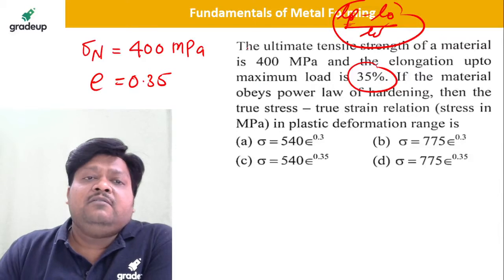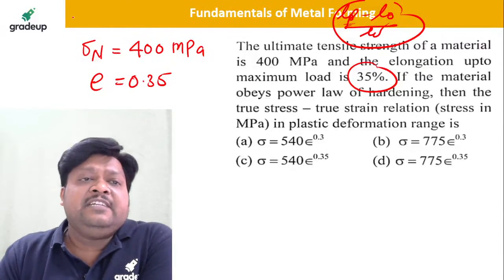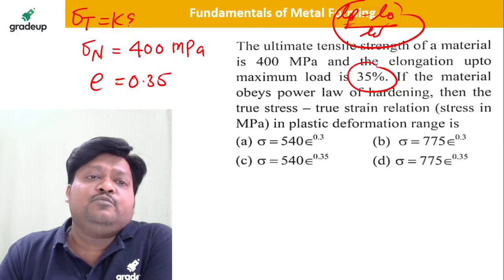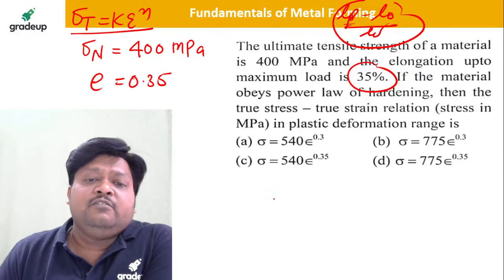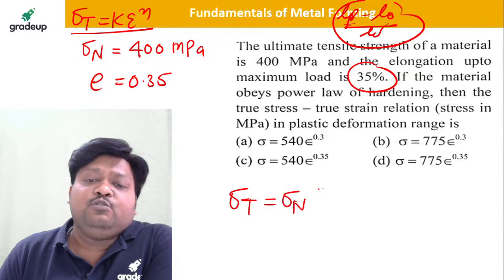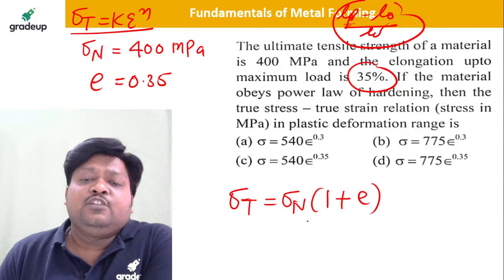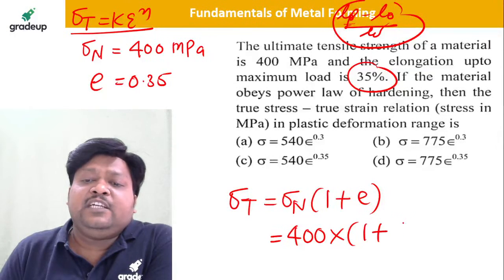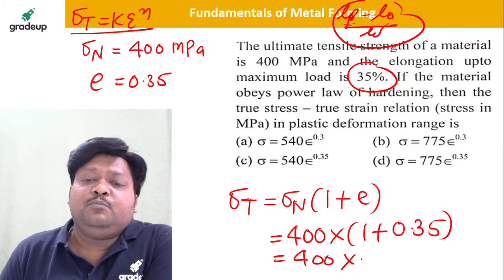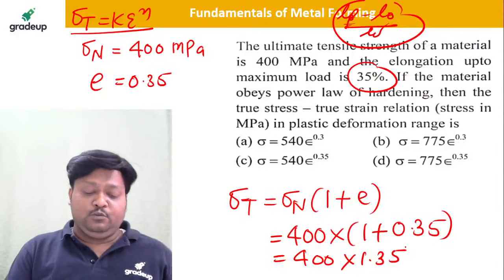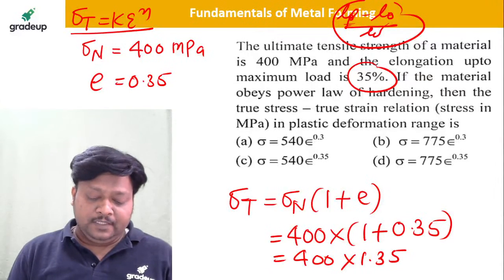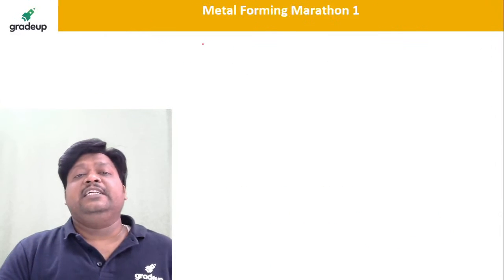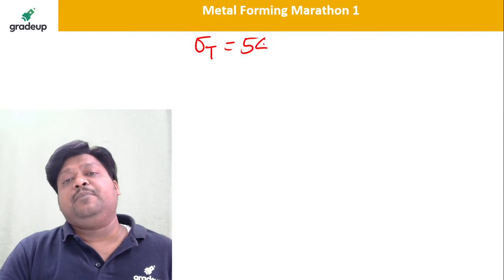Okay, so now we need to find this flow curve equation, which is nothing but sigma t is equal to k into epsilon to the power n. So very nicely we can calculate sigma t is equal to sigma n into bracket 1 plus e, isn't it? So sigma n is how much? It is given 400 into bracket 1 plus e, which is 0.35. So tell me, 400 into 1.35 is how much? It is 540. So you got here the true stress as 540 megapascal.